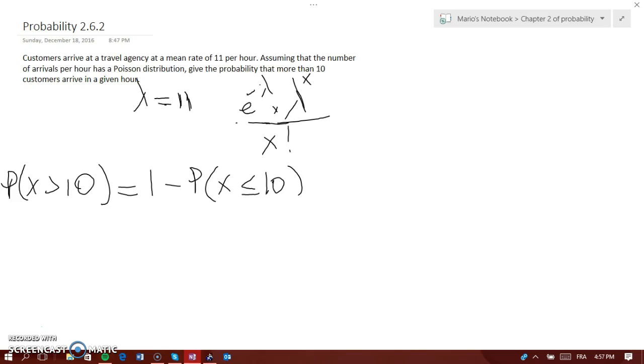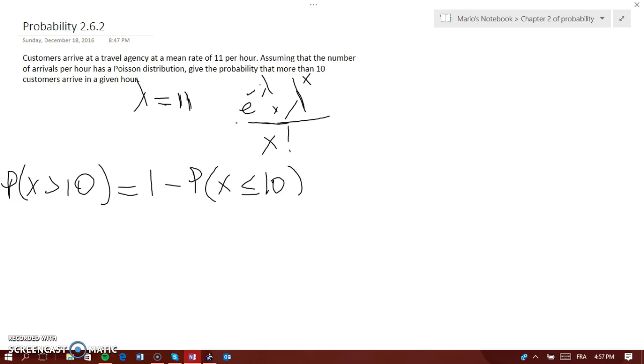It is either 0 or from 0 up. It has to be positive. So instead of doing all this addition, we can just find the probability that x is less than or equal to 10, which is better than finding the probability that x is bigger than 10.